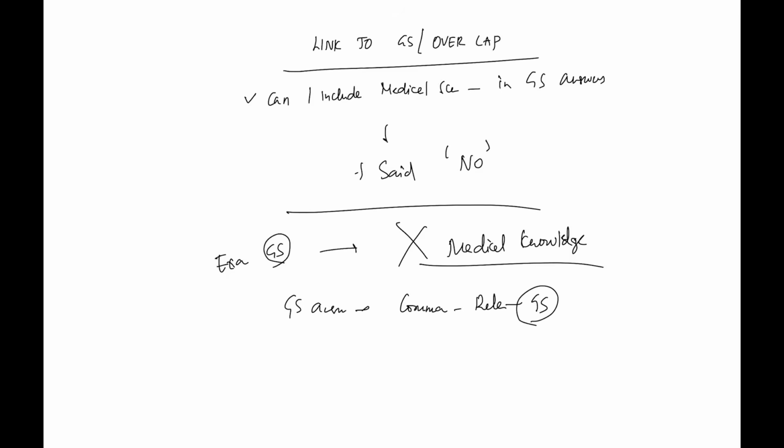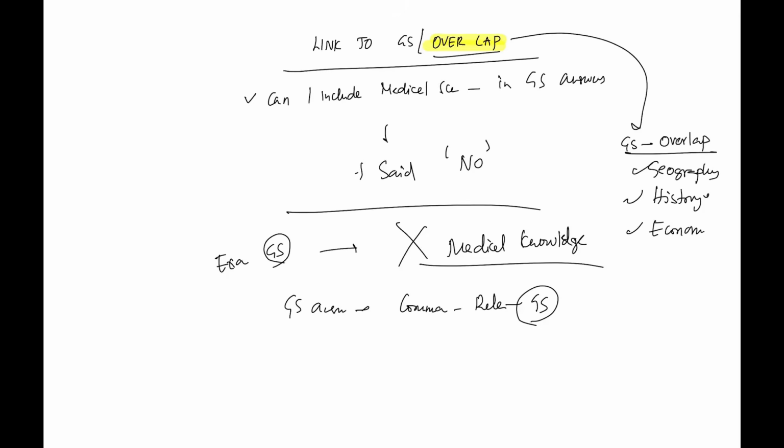The other thing is, overlap might not always help you, because with any GS subject with overlap, students are not able to score well. For example, if you take geography, which has a very good overlap, or history, people are struggling. Not many take up economics, though there is an overlap, because if this is your graduation knowledge, if this is your honors level optional, the general studies subjects deal at a graduation knowledge.